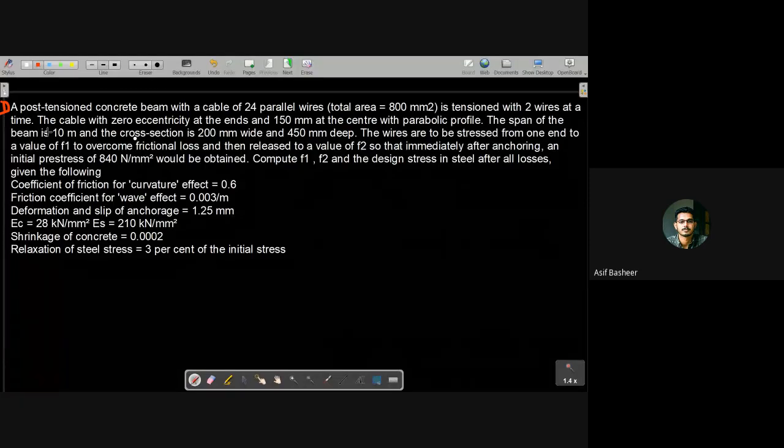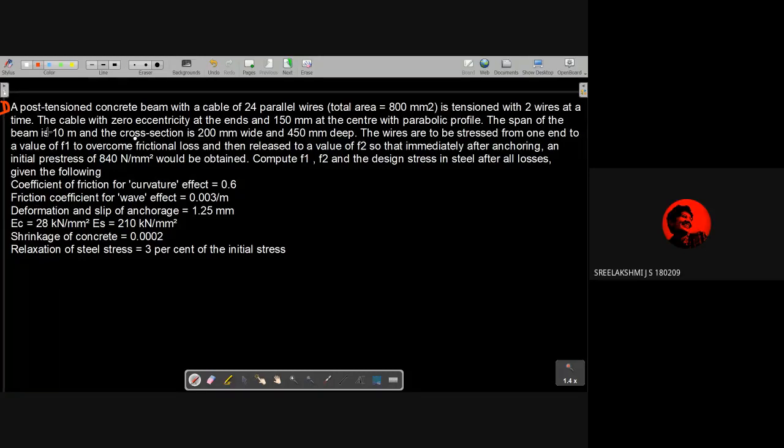Please reply, students. What should we do? Should we start with this question, or after this we can ask your doubts? What is needed? Question first. I didn't hear. We'll start with the question, right?